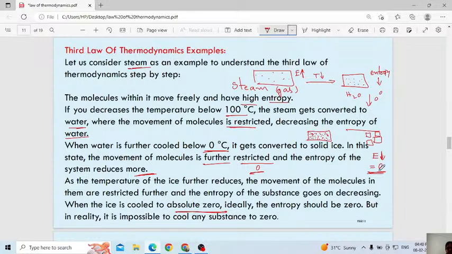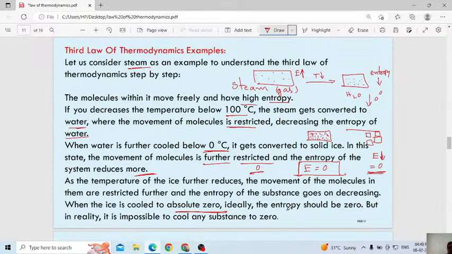In that case entropy will be 0, but practically it is not possible, because you can't restrict all the molecules. It is impossible. At least you can observe some movement, but here we will consider that as the best example, maybe absolute 0.